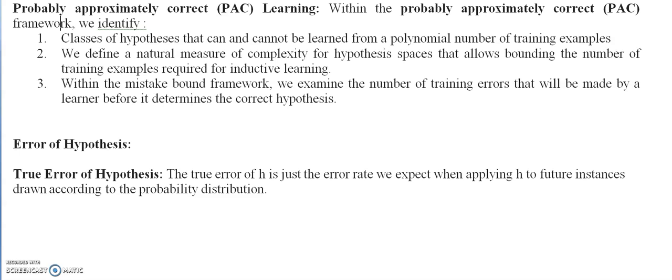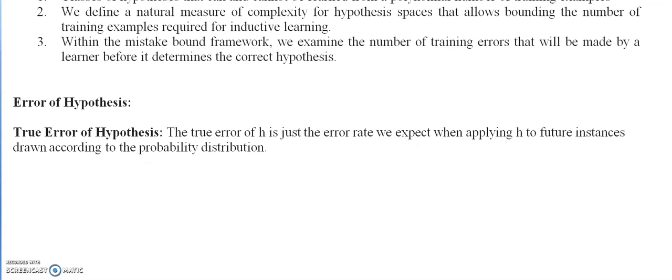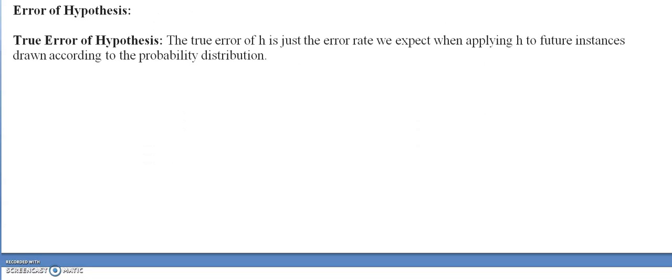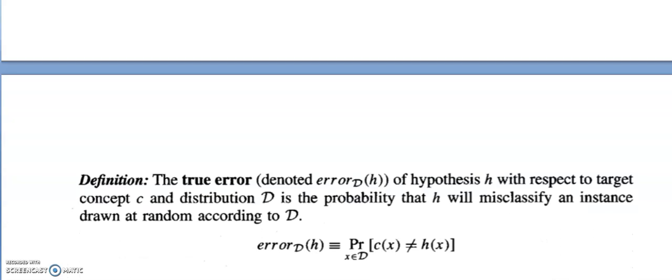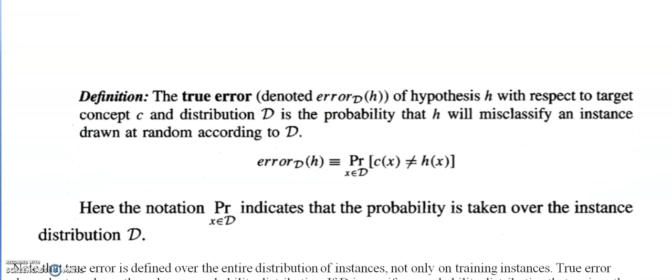Now, before moving to PAC learning, we should know about the errors of a hypothesis. First is true error. The true error of hypothesis H is the error rate that we expect when applying the hypothesis to future instances that are drawn randomly according to the given probability distribution. So true error works on the future instances or the test data.